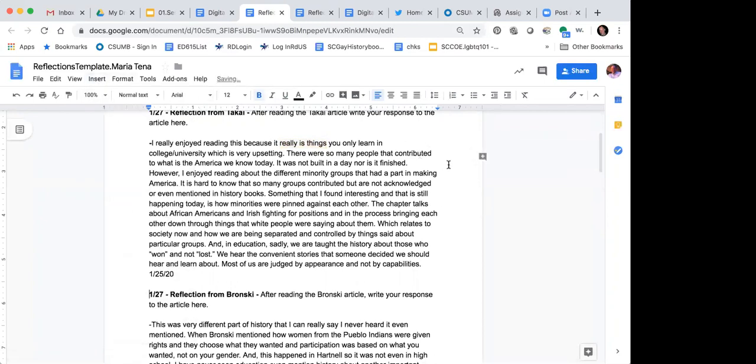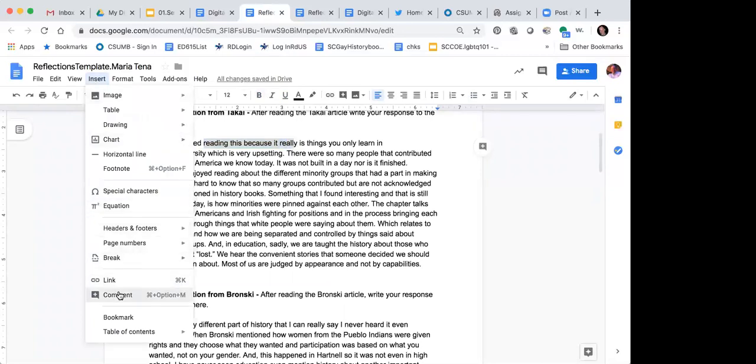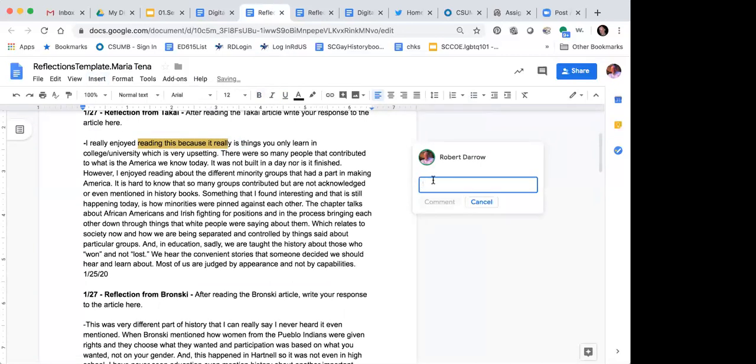Let me try that again. So I'm highlighting some text and inserting a comment, and I can say something like, very insightful thoughts, or something like that.